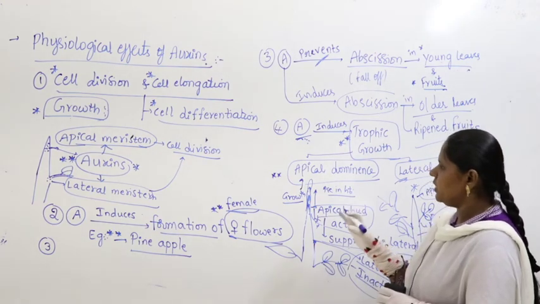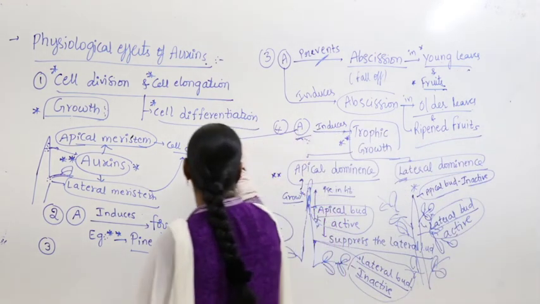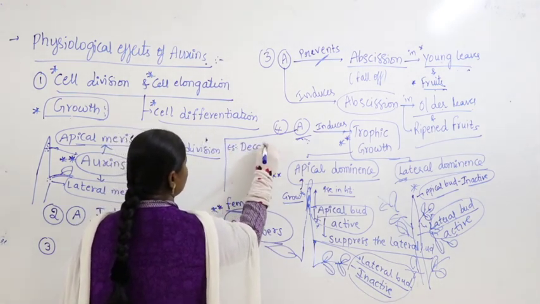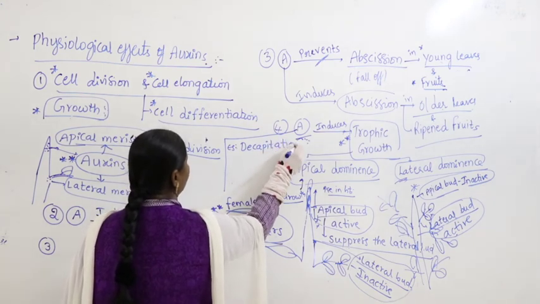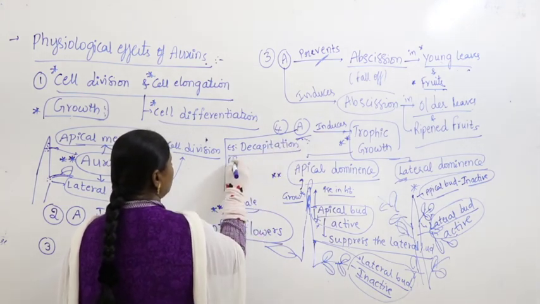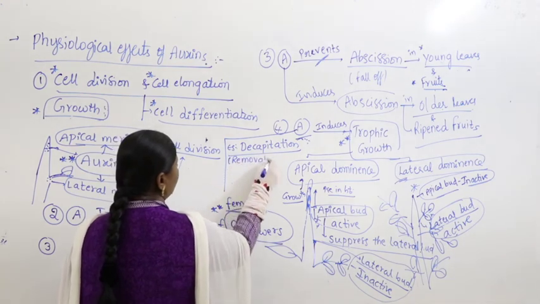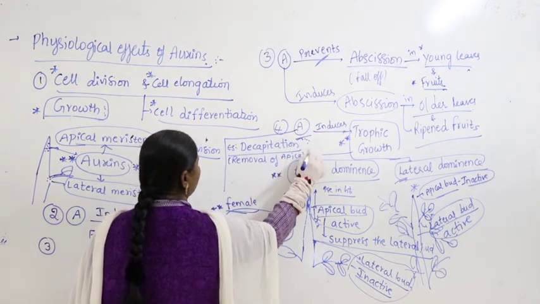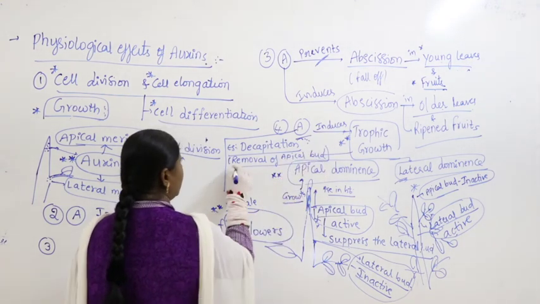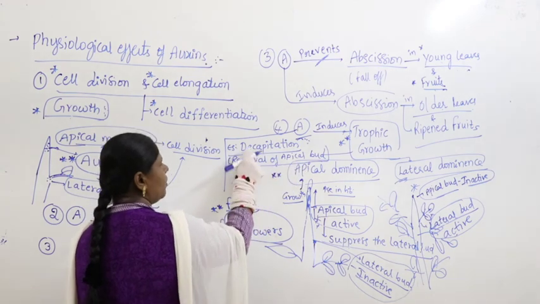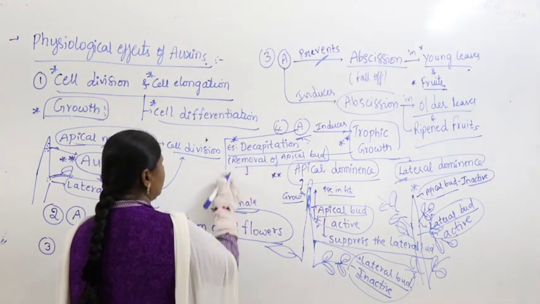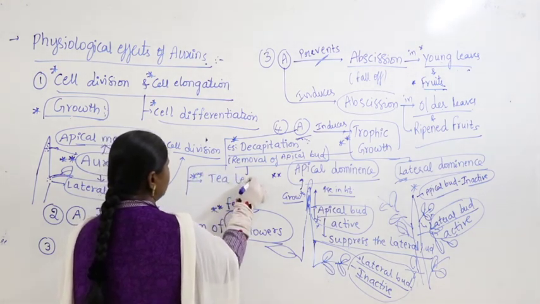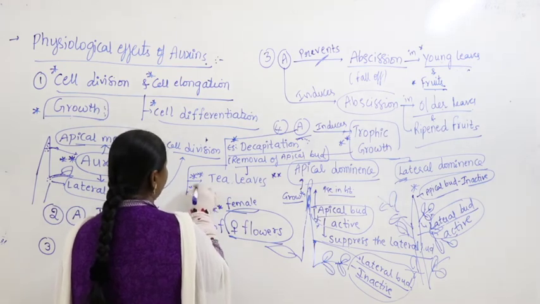Okay, so especially to make this happen, it's a good application. I am writing examples here. Generally people will go for decapitation. What is decapitation? Removal of apical bud. Removal of apical bud is called decapitation. Thus it is most commonly employed in tea leaves and hedge making.